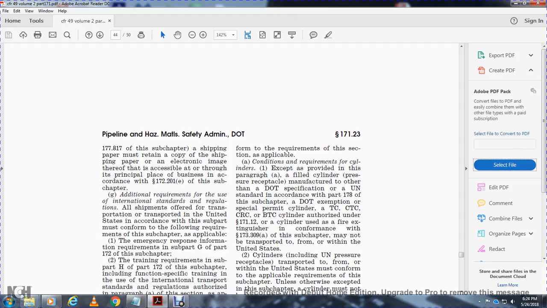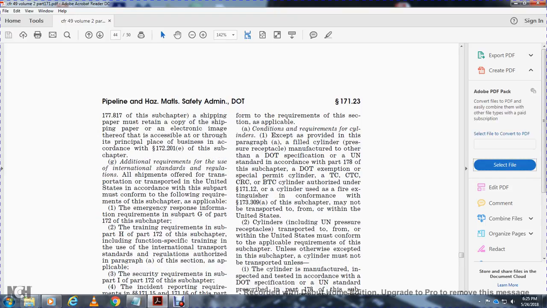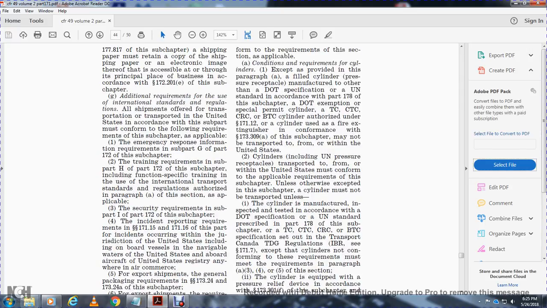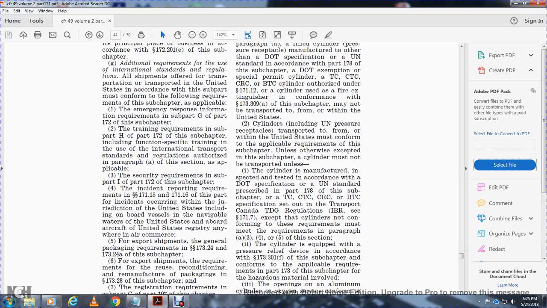Additional requirements for the use of the international standards and regulations. All shipments offered for transportation or transported in the United States in accordance with this subpart must conform with the following requirements of this subchapter as applicable: emergency response information requirements of subpart G of part 172; training requirements in subpart H of part 172, including function-specific training in the use of the international transportation standards and regulations authorized in paragraph A of this section; applicable security requirements in subpart I of part 172; and the incident reporting requirements of 171.15, for an incident occurring within the jurisdiction of the United States, including on board vessels in navigable waters of the United States and on board aircraft of United States registry anywhere in the air.